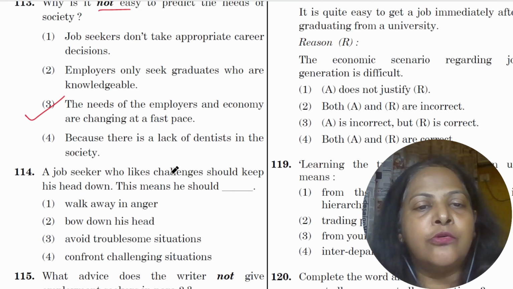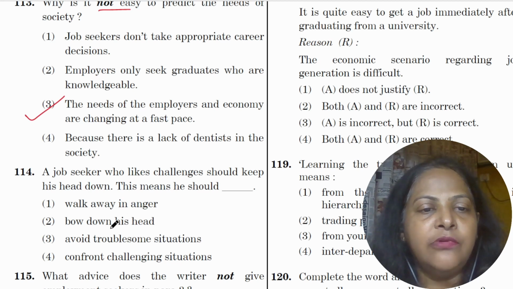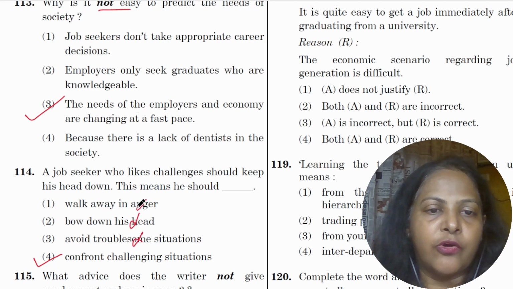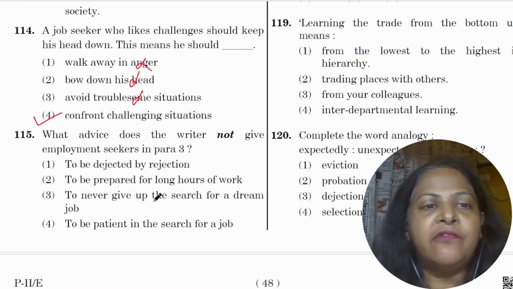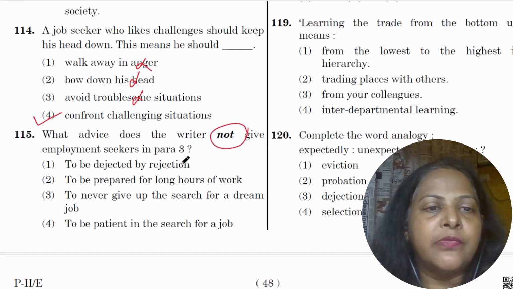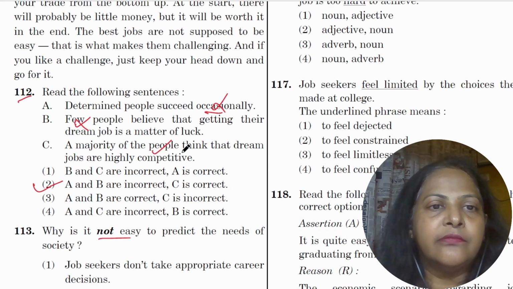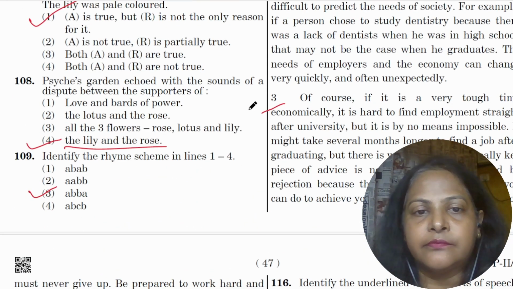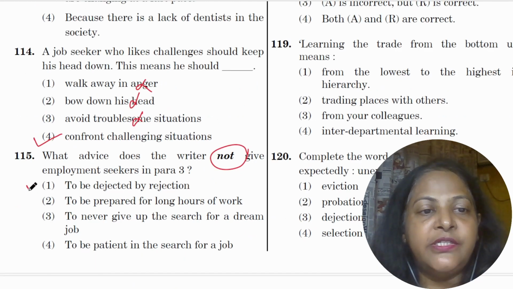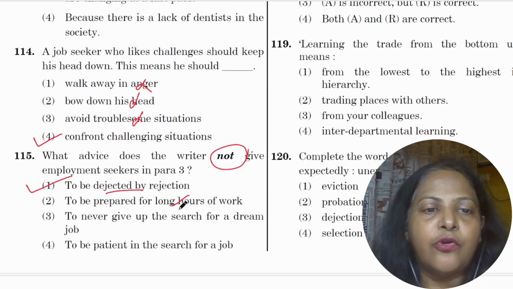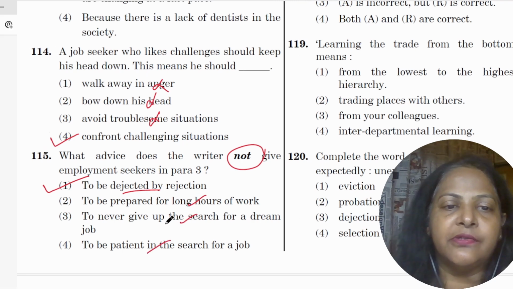114, a job seeker who likes challenges should keep his head down. This means he should confront challenging situations, not avoid or bow down his head or walk away. 115, what advice does the writer not give to employment seekers in para 3? This is para 3. To be dejected by rejection, this is not given. It talks about working for long hours, never giving up, and being patient.